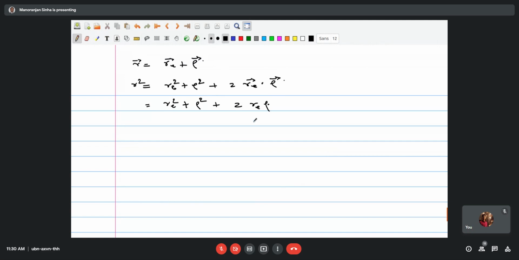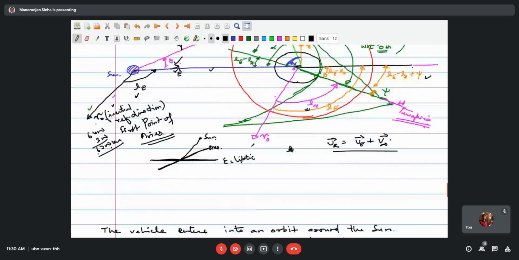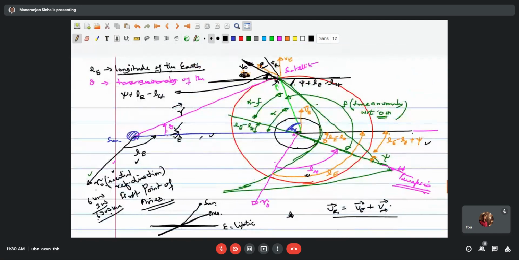And the angle between RE and rho: this is the vector RE, RE is going here in this direction, and the rho vector is here. I do not want to mess up here much. From this place to this place, this is the angle between the RE vector and the rho vector.